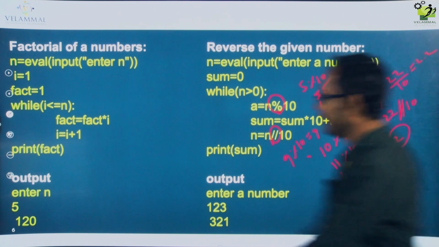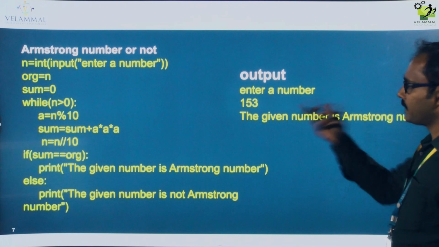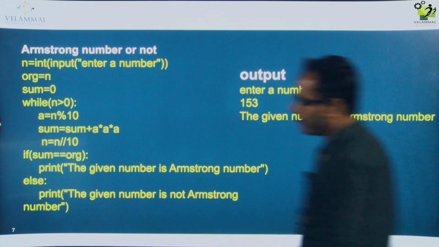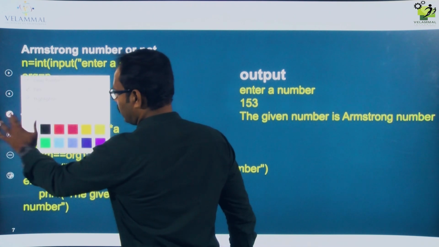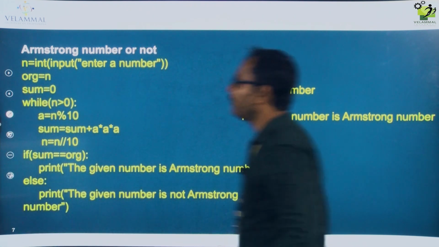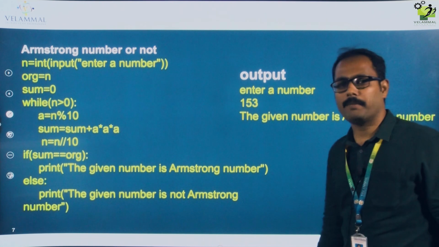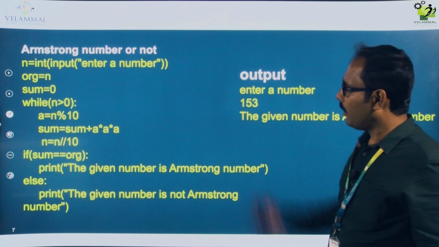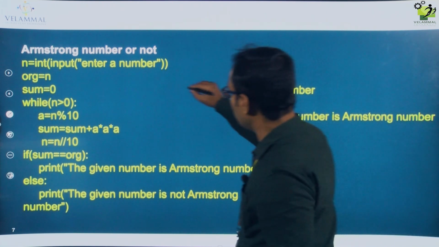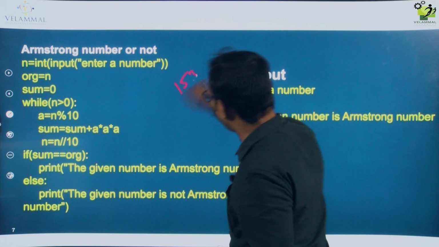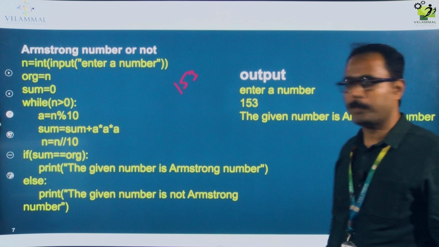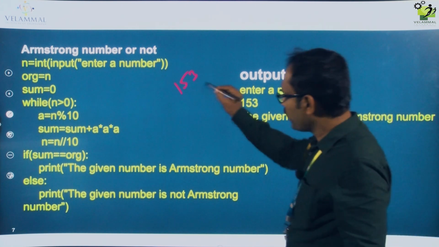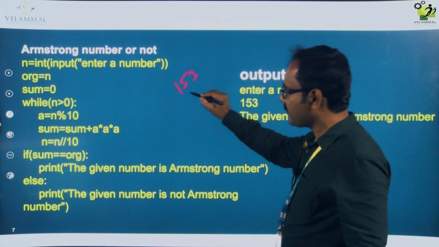Fine. Next is the Armstrong number. So what is an Armstrong number? I will take one example, where the number is 153 as my input.